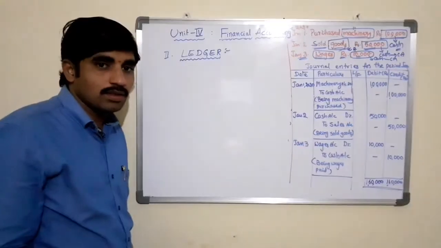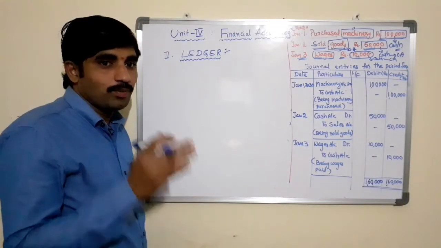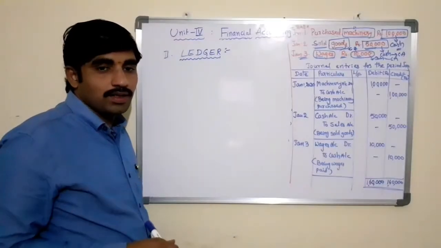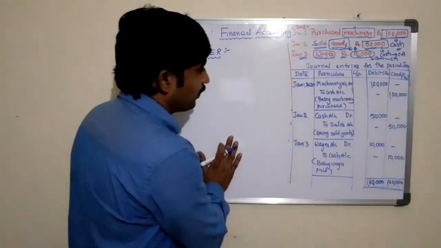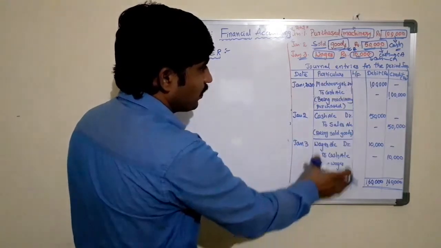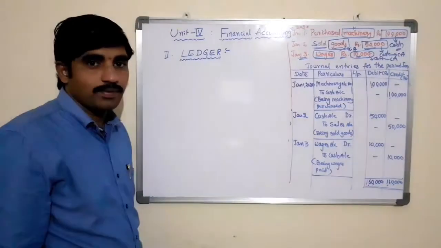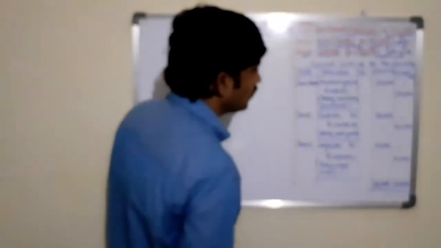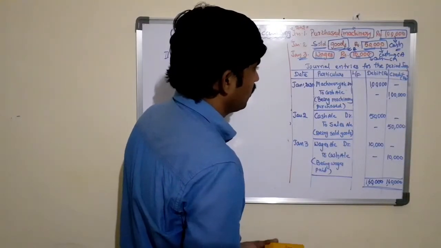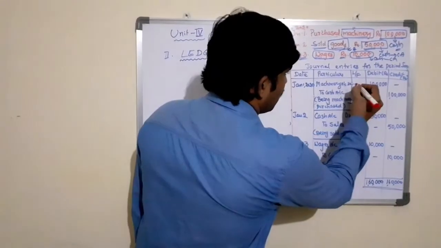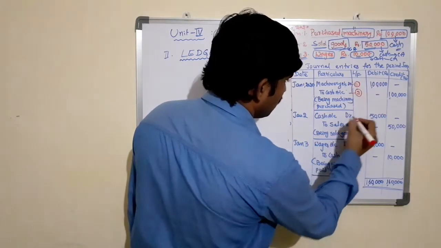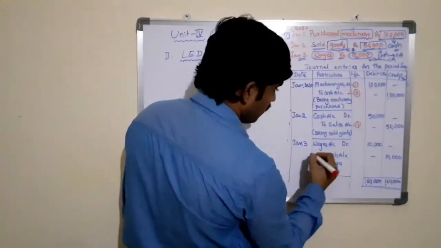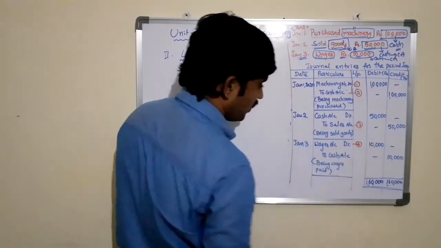What is ledger book? Ledger book is a book which consists of several accounts which are prepared by using the entries passed in the journal. Now here, how many accounts need to be prepared? Here, machinery account, cash account, cash already prepared, need not to prepare again here, sales account, and fourth one is wages account.